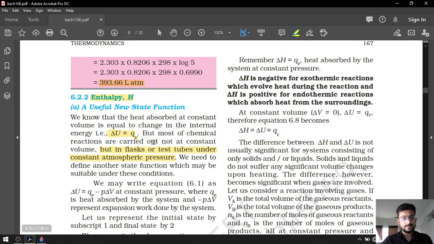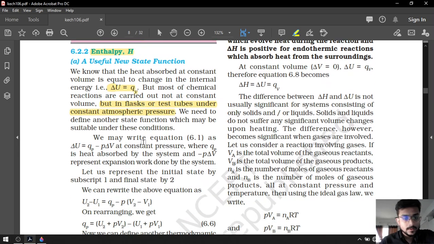Look at this. We may write our equation as delta U is equal to QP minus P delta V at constant pressure, where QP is heat absorbed by the system and minus P delta V represents the expansion work done by the system.